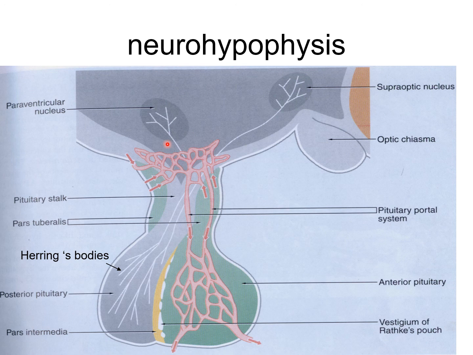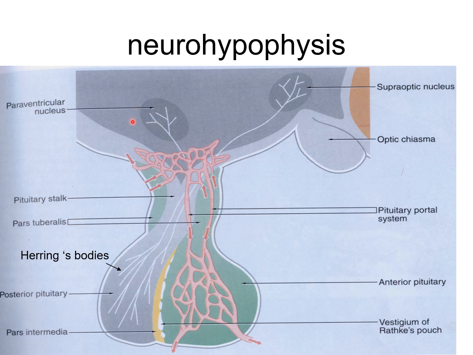It contains the Herring bodies. It is nothing but a collection of secretory granules at the nerve terminals. It is called the Herring body. Pars nervosa, the neurosecretory hormones are secreted by the supraoptic and paraventricular nuclei. They travel through these neurons and are stored along the axon as well as the dilated nerve terminals. So these are the pars nervosa or the neurohypophysis.